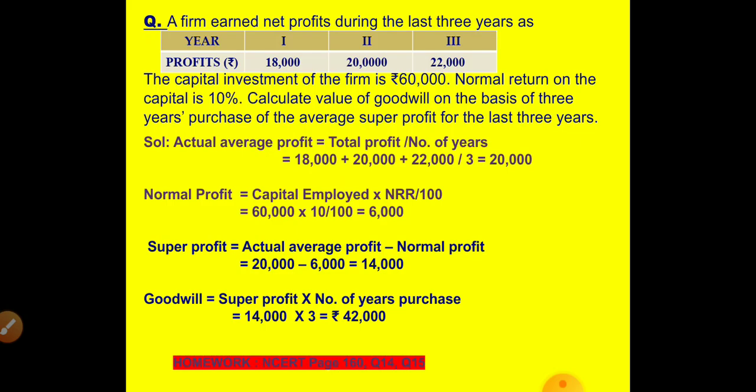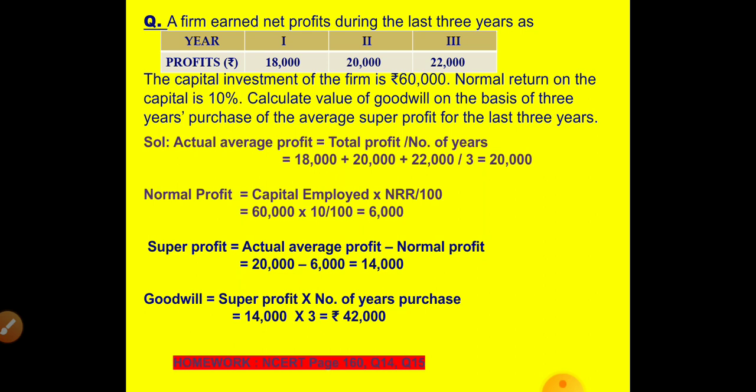Now let us take this question as an example. A firm earned net profits during the last 3 years as first year 18,000, second year... children, again it's an error. I will quickly pause the video and change the mistake. Okay, I made the changes. For the first year it is 18,000, for the second year it is 20,000, and for the third year it is 22,000.